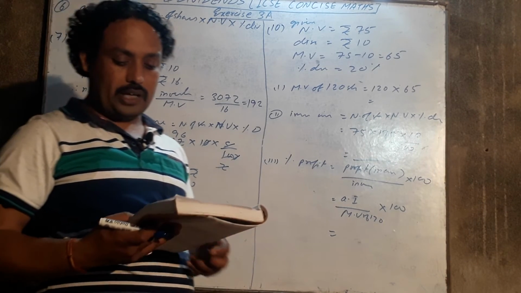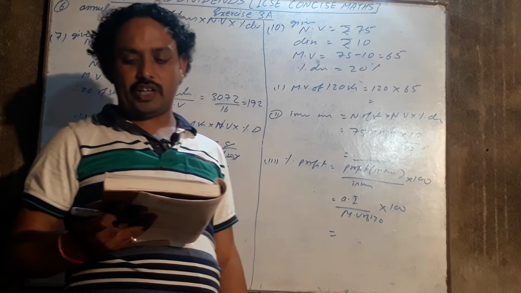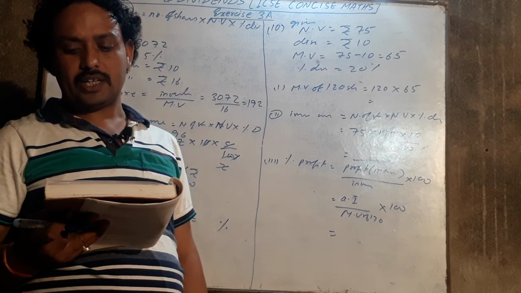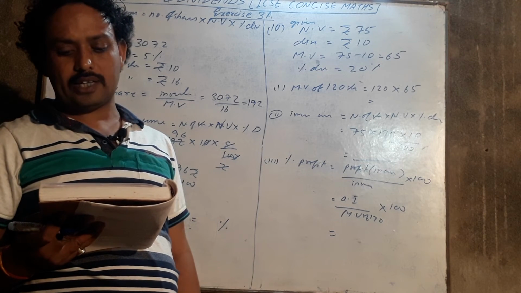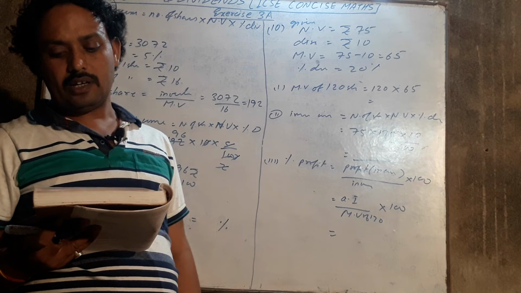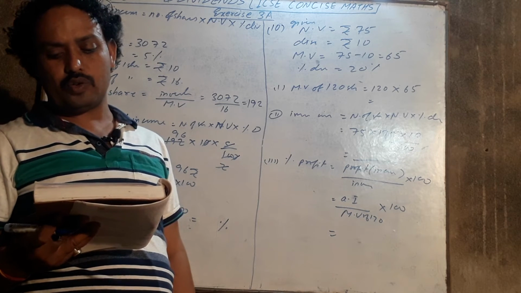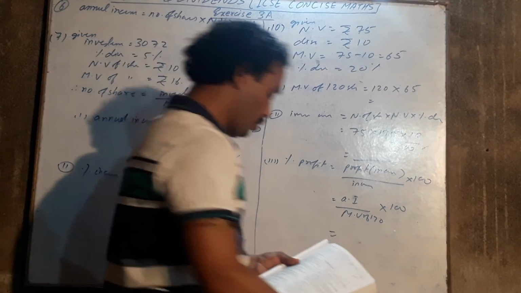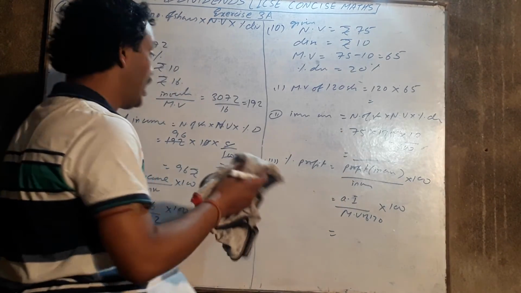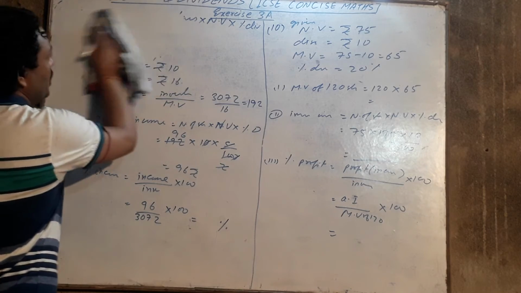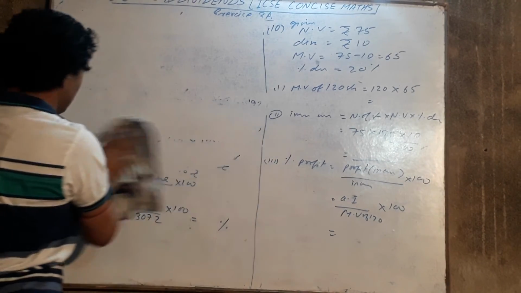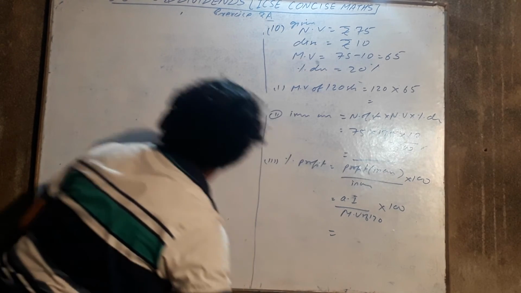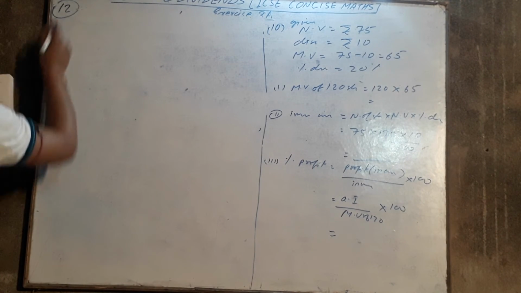Question number 12. A company pays a dividend of 15% on its 10 rupee shares for which it deducts income tax at the rate of 22%. Find the annual income of the man who owns 1000 shares of this company. Questions 11 and 12 are the same, so I am solving question number 12. So we can solve it like this.